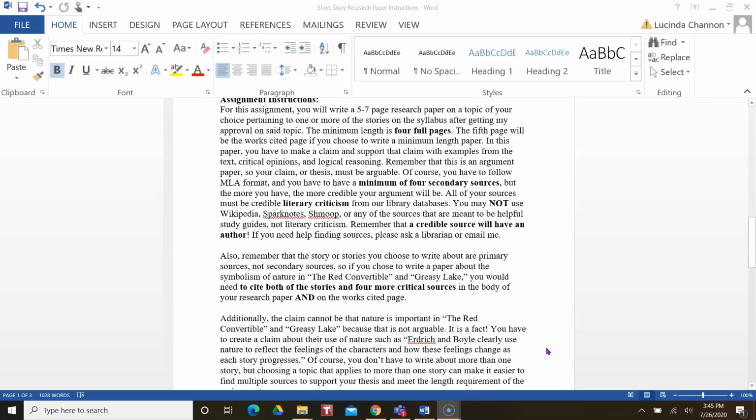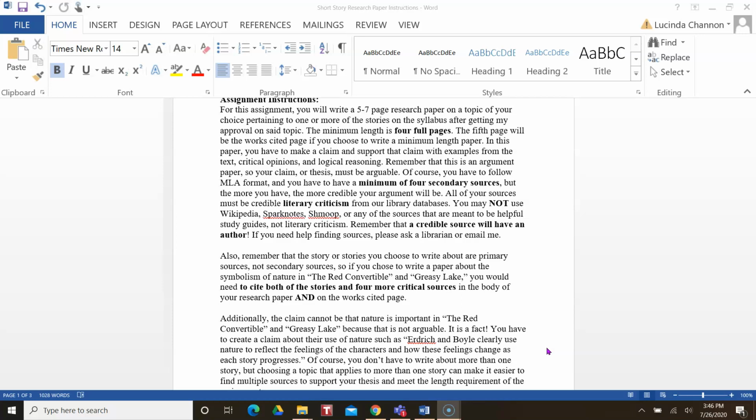Also, remember that the story or stories you choose to write about are primary sources, not secondary sources. So if you choose to write a paper about the symbolism of nature in The Red Convertible and Greasy Lake, you would need to cite both of the stories and 4 more critical sources in the body of your research paper and on the works cited page.